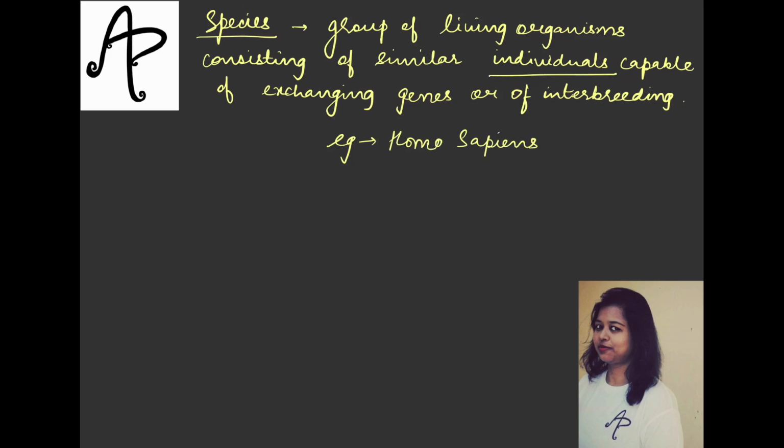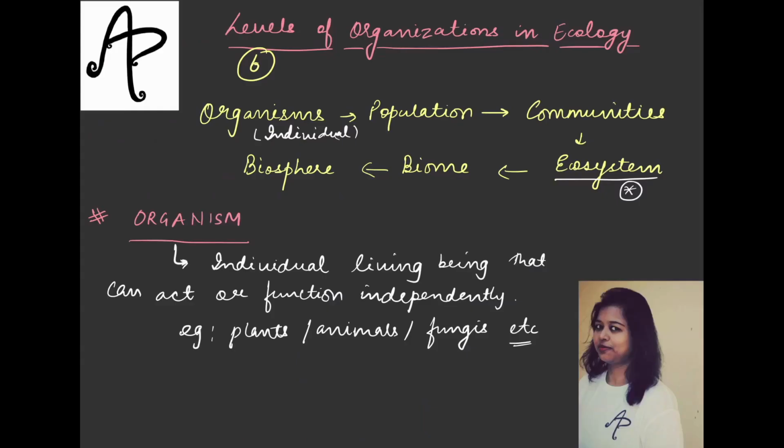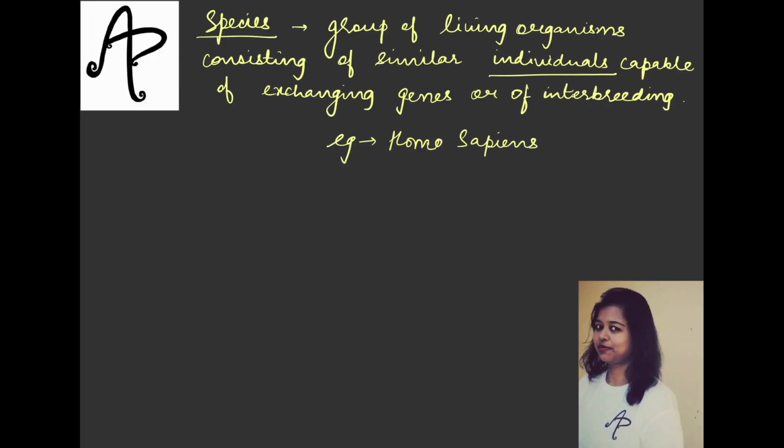Okay, so this is one term that you have to remember. Now once we are done with the concept of organism, in the next video we'll talk further about population etc. But now when we talk about the individuals, or let's say the organisms, it will include both plants and animals. You have to be very clear with that. We also need to see how the organisms, or the individuals, are able to survive in their surroundings, in their environment.